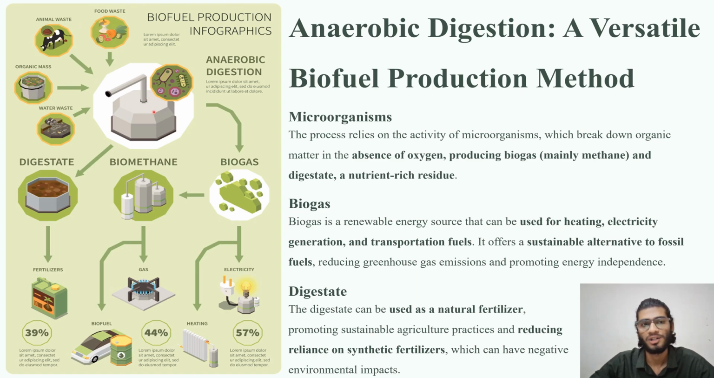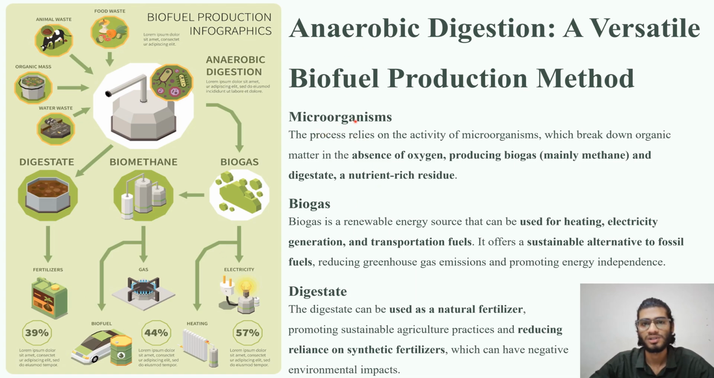Here microbial decomposition will be occurring, and we will get two products, which are digestate and biogas. Biogas will be further processed into another kind of biofuel like biomethane, which can be used as gas and biofuel and in vehicle fuels. Biogas can also be used in electricity generation and heating, whereas digestate can be used as a fertilizer or manure in the agriculture field.